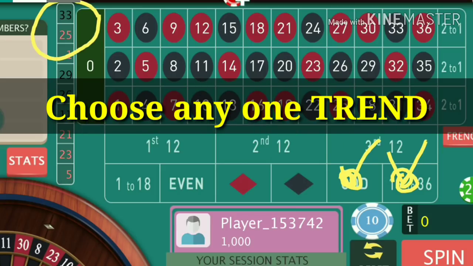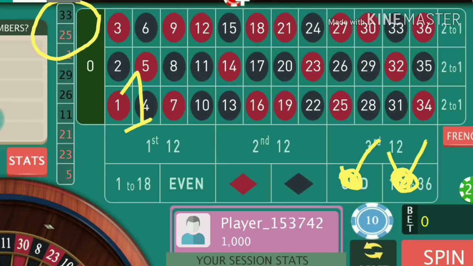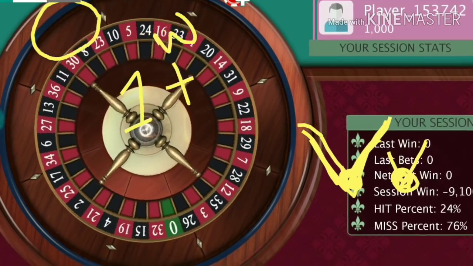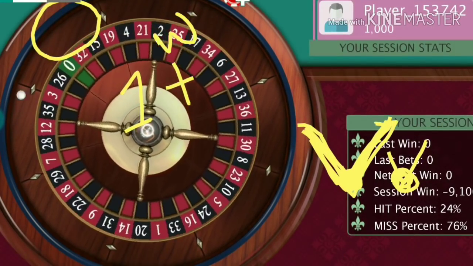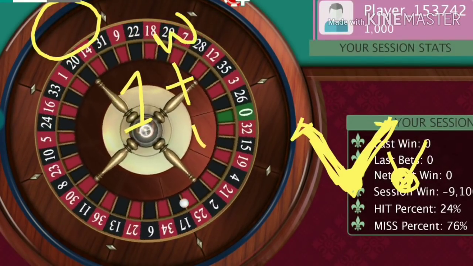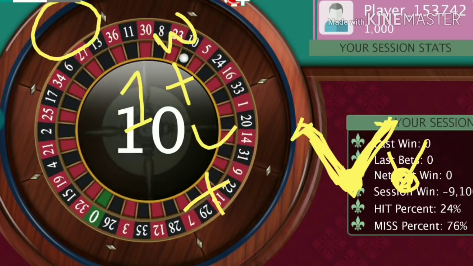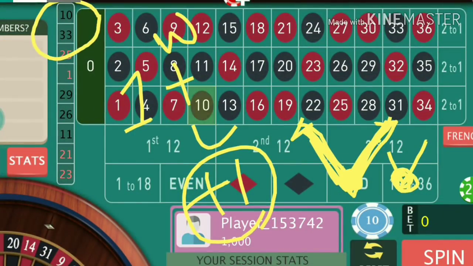So you can choose only one position out of this, any one trend, and we will start with 1 unit bets. If we win, then we'll again go with the same trend. Suppose we bet on odd numbers and we win, again we will bet on odd numbers, and suppose we lose, then we add 1 unit and go with the next trend. So whatever the trend, the last two numbers of the kind will define the trend.